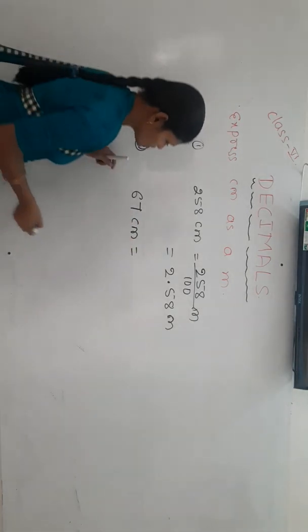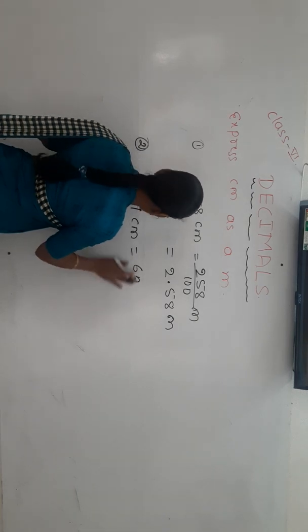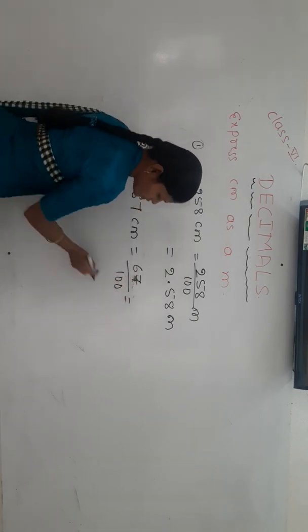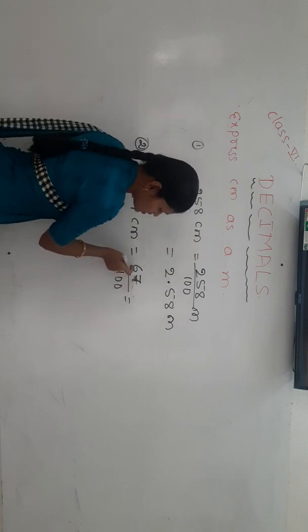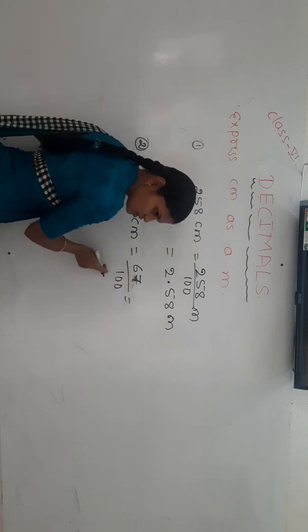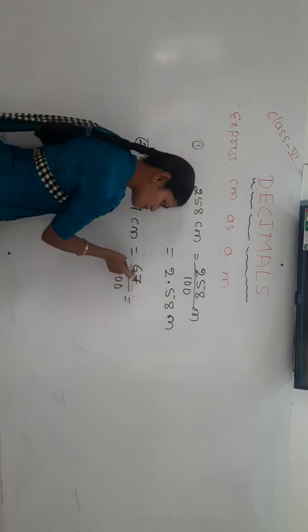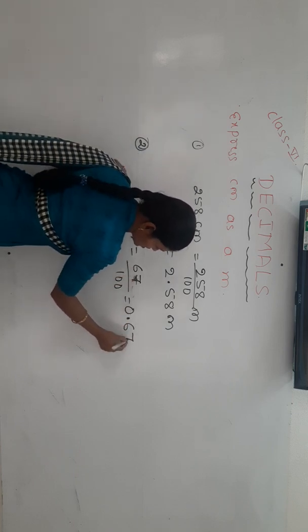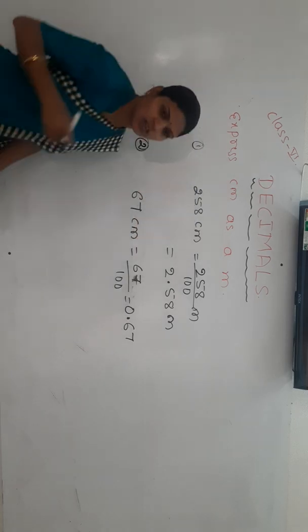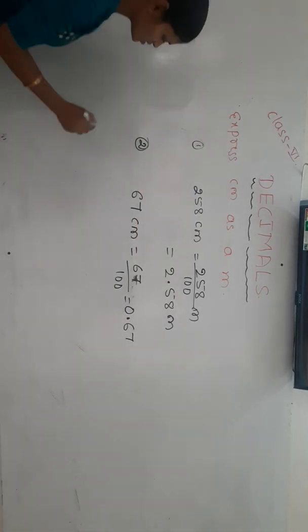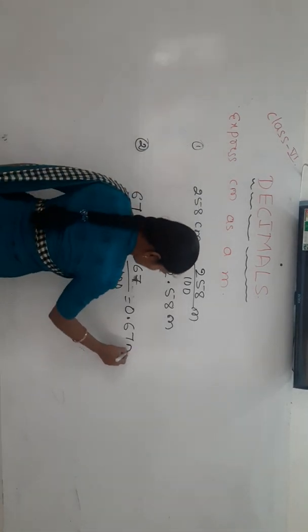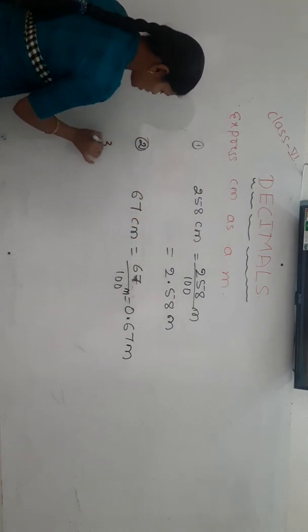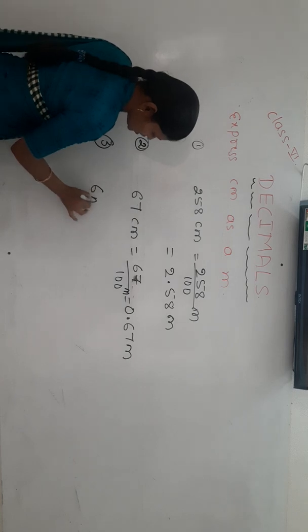Okay. So converting centimeter to meter means we have to divide by what? 100. So divide by 100 means there are 2 zeros here. So after 2 digits we have to give the decimal point. It becomes 0.67 in terms of what? Meter. Okay, take another one.